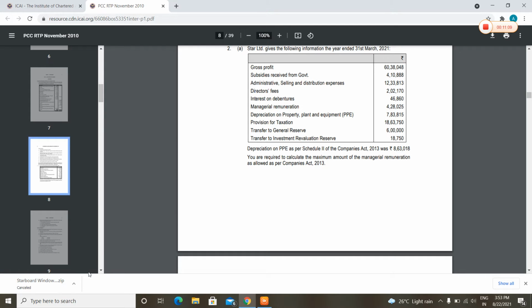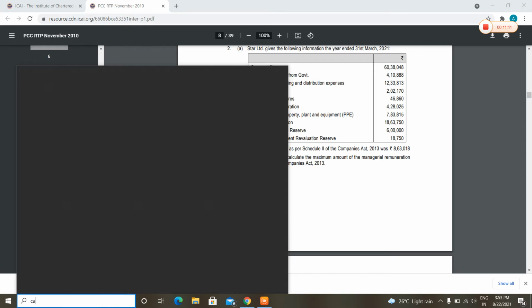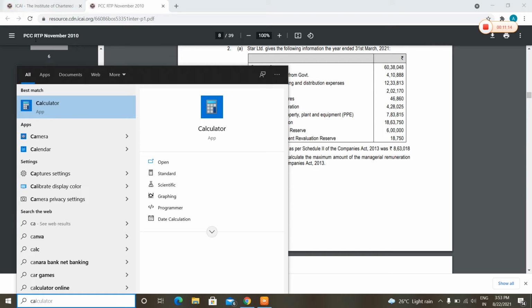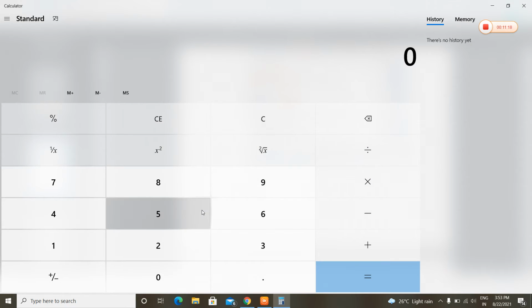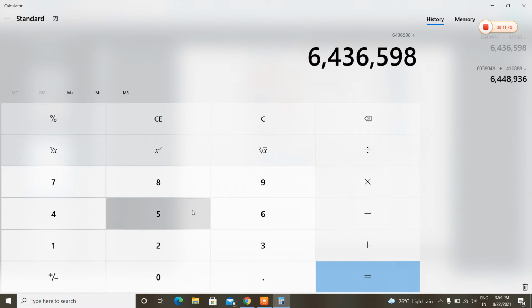Okay, so let's see how much will be the amount. 60 lakhs 38,048 plus 4 lakh 10,888 minus 12 lakh 33,008.